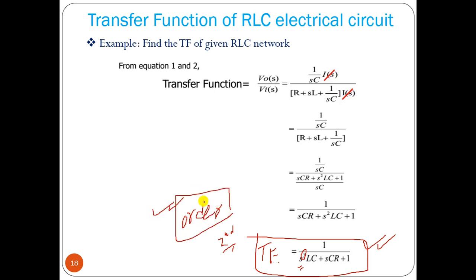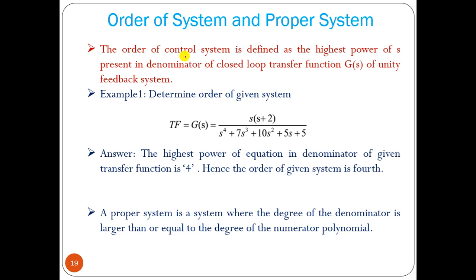So what we can say, the order of a control system is defined as the highest power of S present in the denominator of a closed loop transfer function G(S) of a unity feedback system. Unity feedback system means when H(S) equal to 1.